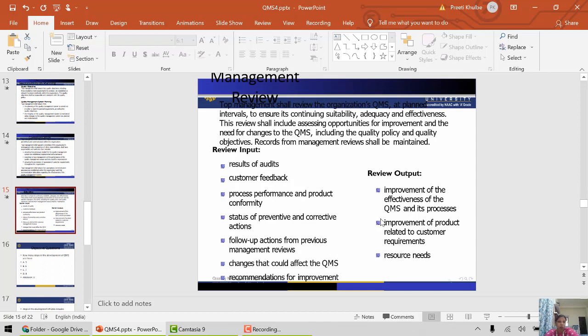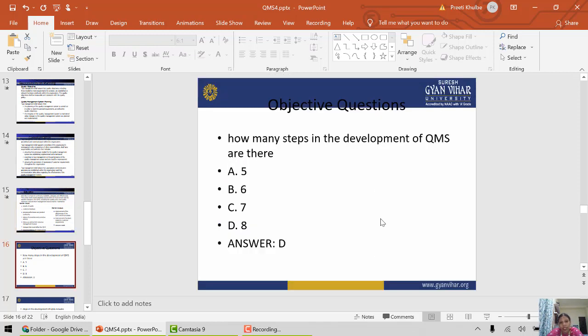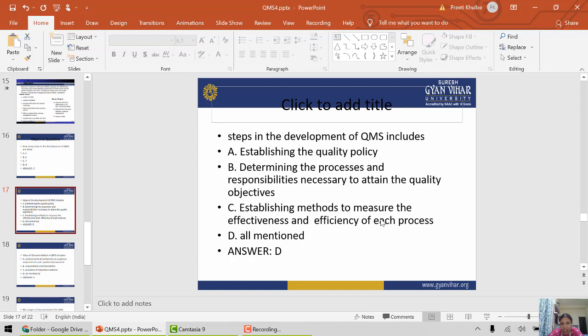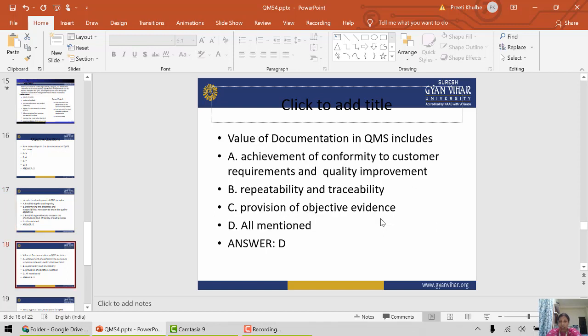Other than that, we have also discussed about the management review related to the QMS. So in this we have discussed that management can review their inputs as well as output. Okay, other than that we have discussed about the objective questions. How many steps in the development of QMS are there? 8. We have discussed steps in the development of QMS includes all the mentioned thing like establishing quality policies, responsibility determination, establishing of method and its effectiveness.